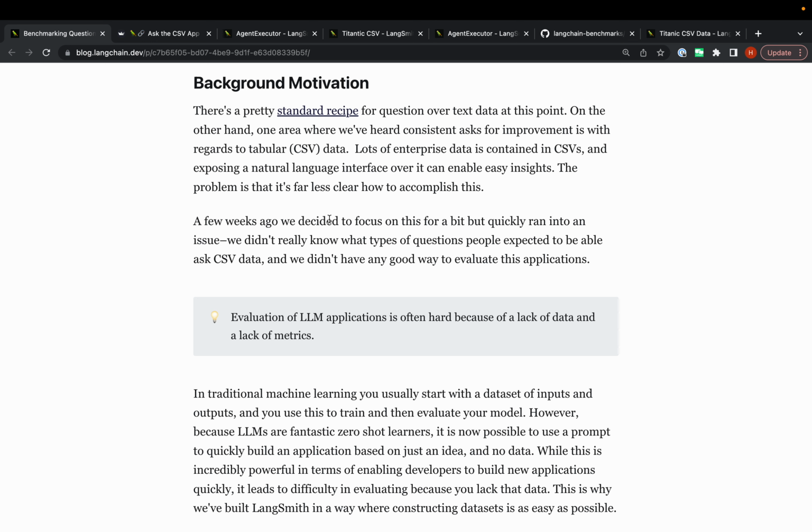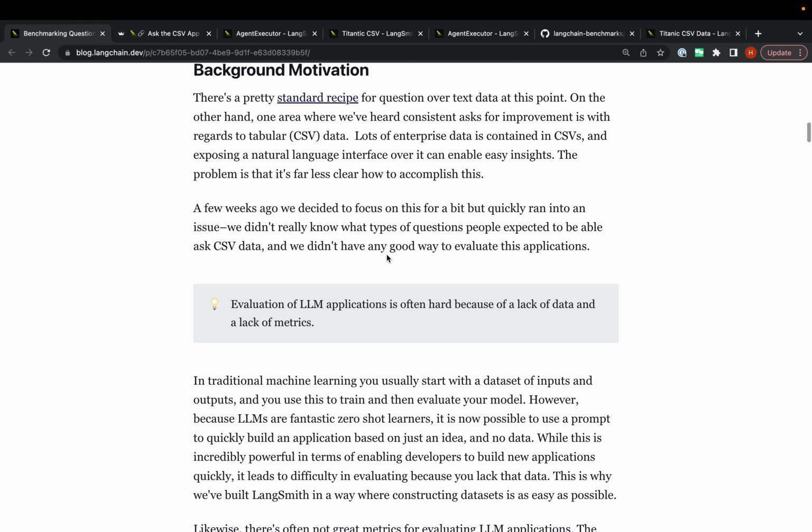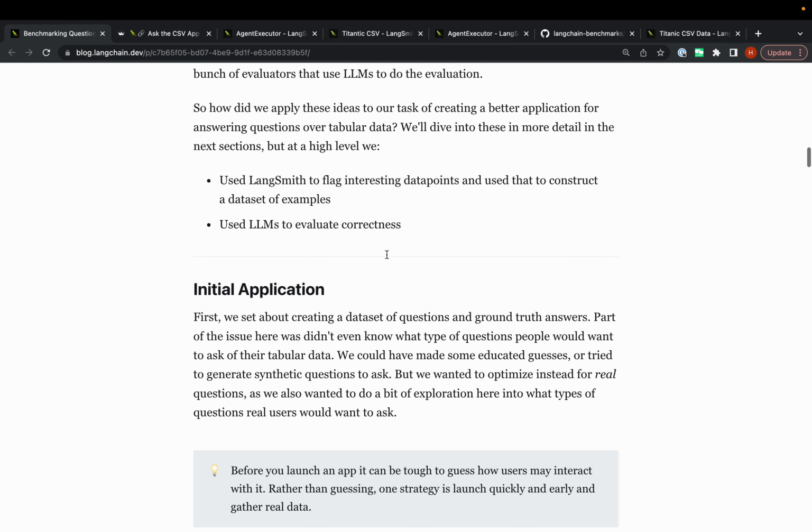The other reason we think this is interesting is that a lot of the insights that we gathered are not anything super revolutionary. A lot of them come down to good data processing and debugging that. That is one of the big issues people face when building LLM applications. So we also just wanted to shine a little bit of light on that and how we think about doing that, how we did that, what tools we used, stuff like that. Okay. So that's the basic background on why question answering over CSV data and why we even wrote a blog post about this in the first place.